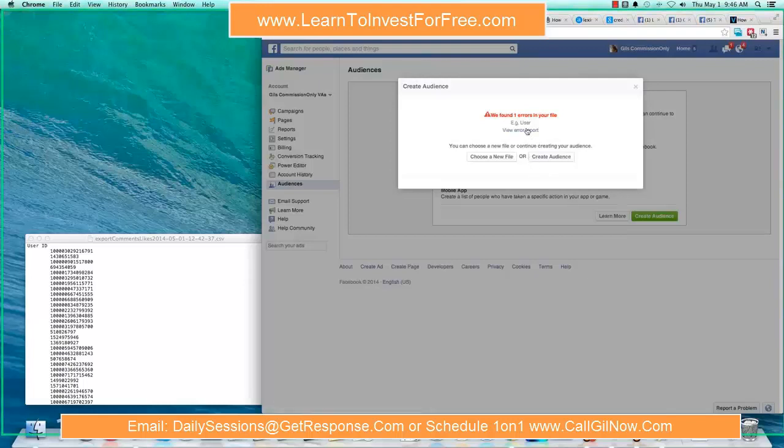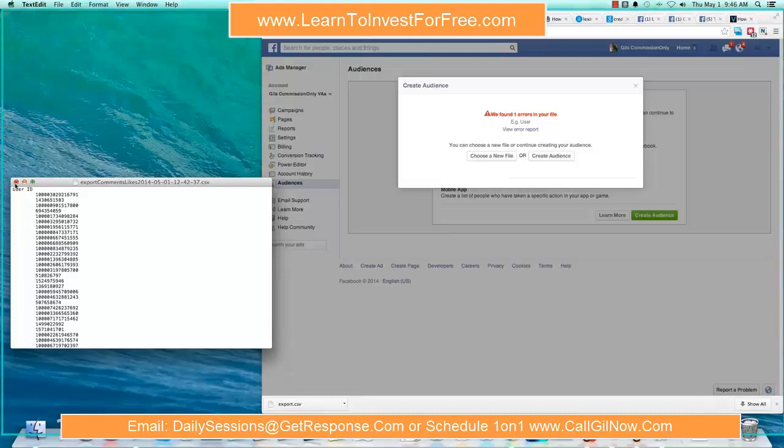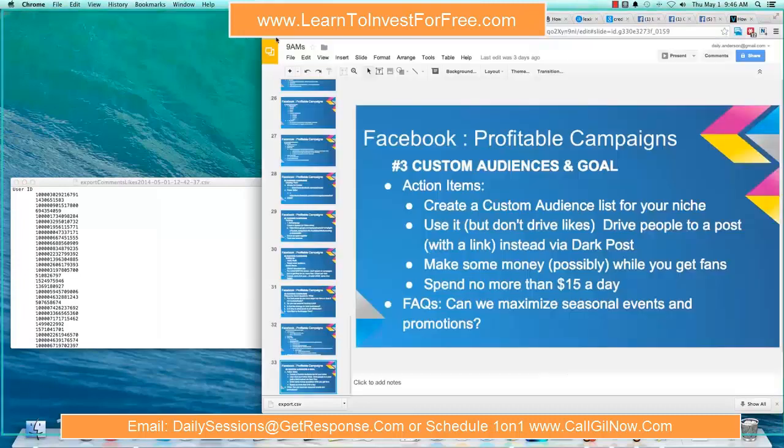We found one error in your file. You can choose a new file or continue, view error report. I've never seen an error report before, so drats. Okay, I think we have something wrong in this file, so we need to edit it. My problem is I don't have Excel. I already know Steve is laughing his butt off. I don't have Excel since I'm using a Mac. So what am I going to do?